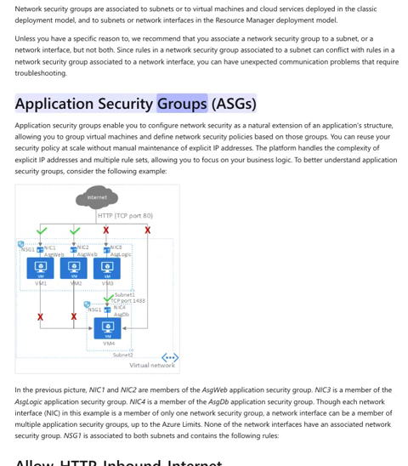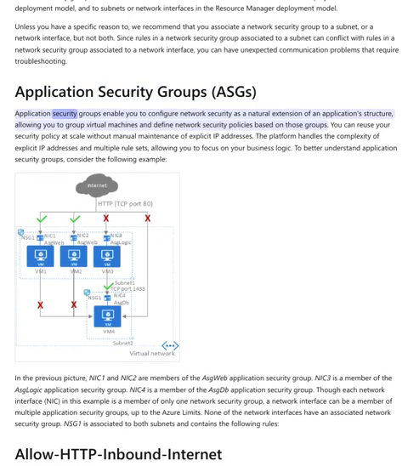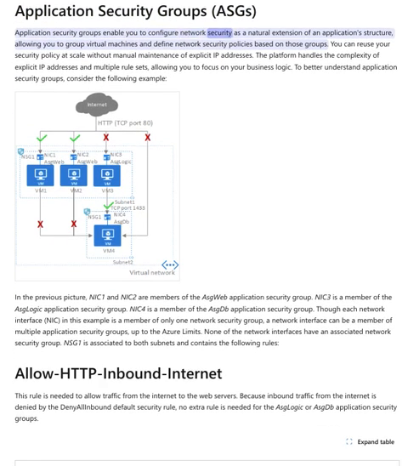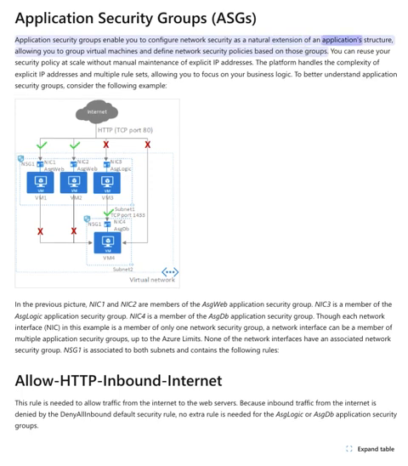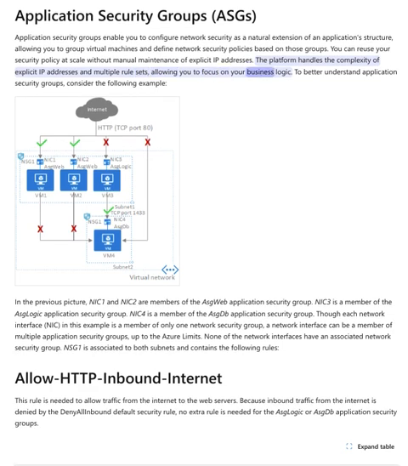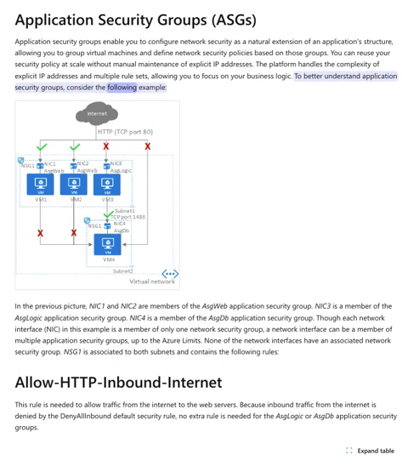Application Security Groups, ASGs. Application Security Groups enable you to configure network security as a natural extension of an application structure, allowing you to group virtual machines and define network security policies based on those groups. You can reuse your security policy at scale without manual maintenance of explicit IP addresses. The platform handles the complexity of explicit IP addresses and multiple rule sets, allowing you to focus on your business logic. To better understand application security groups, consider the following example.